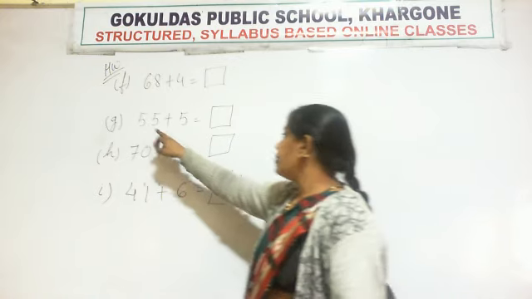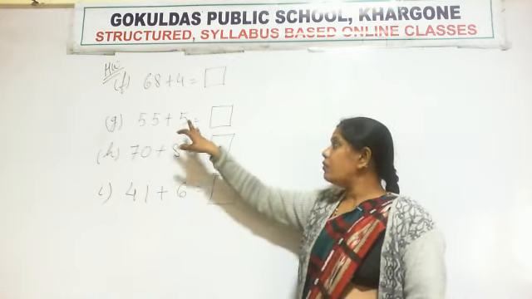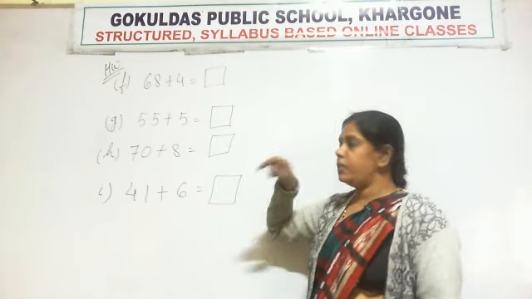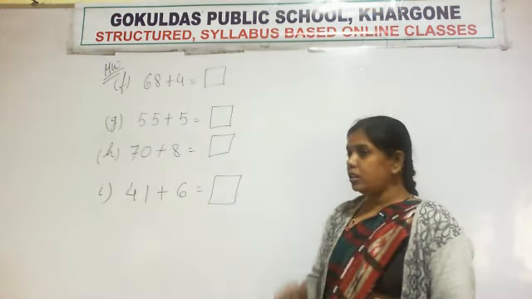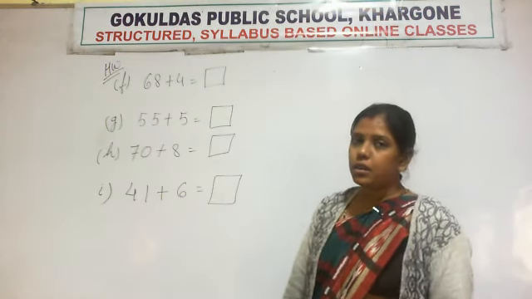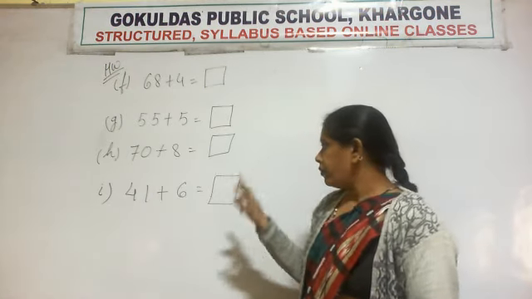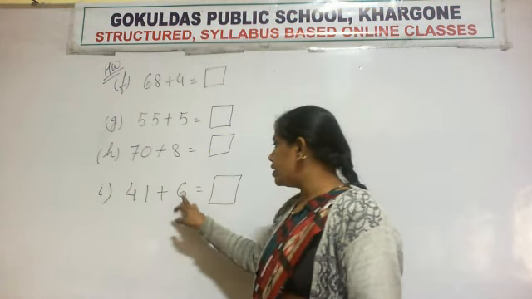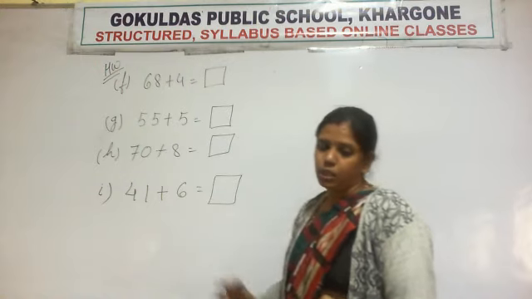Okay. Next number is 55 plus 5. In this question you have to count 5 numbers after 55. So you have to make here 5 boxes. H is 70 plus 8. So in this question you have to count 8 numbers after 70. So you have to make 8 boxes. And in the last question, 41 plus 6, that means you have to count 6 numbers after 41. So in this question you have to make 6 boxes.